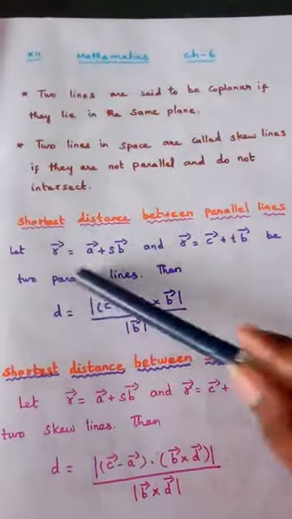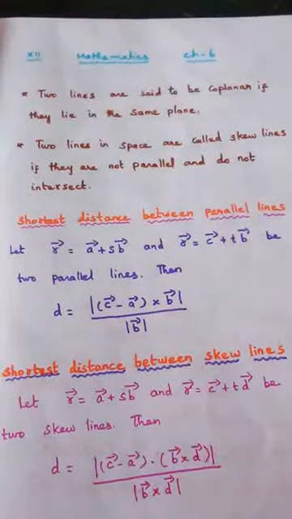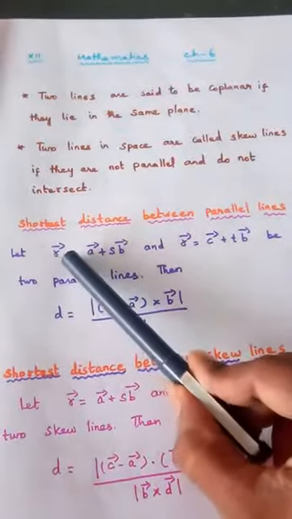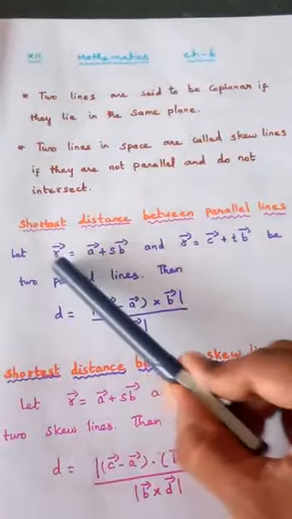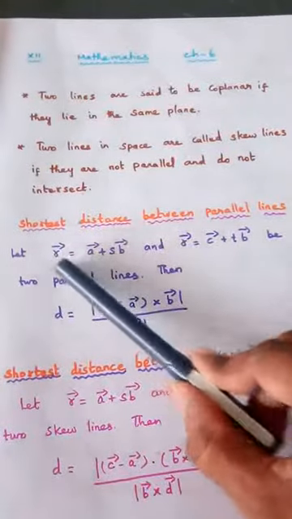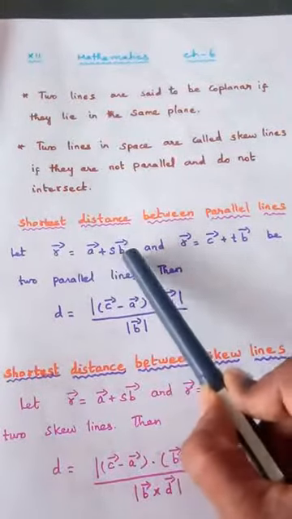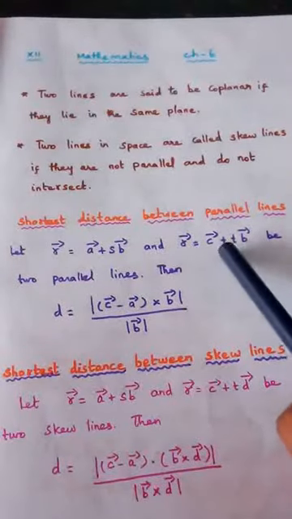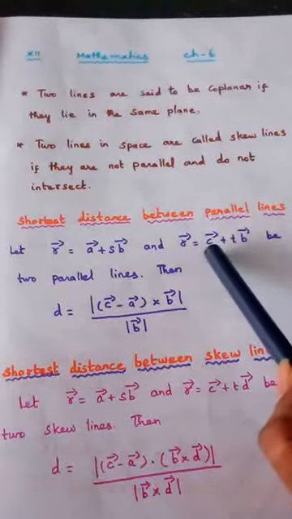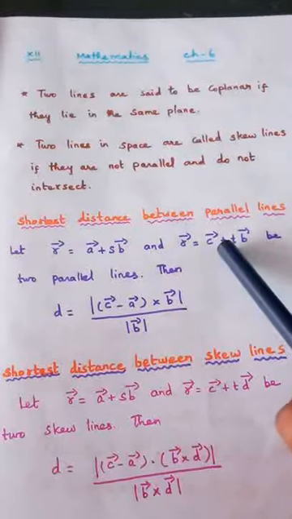Next heading, shortest distance between parallel lines. Suppose this is one line. You know very well, if you listened to the previous class, you should have understood. This represents the vector equation of one line, the parametric equation: r vector equals a vector plus s b vector, where a is a point and b is the parallel vector. This is the second line: r vector equals c vector plus t b vector, where c vector is a point and b is the parallel vector. So these two are nothing but two straight lines.